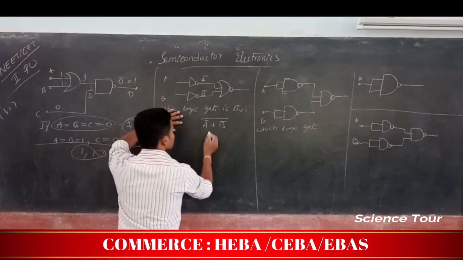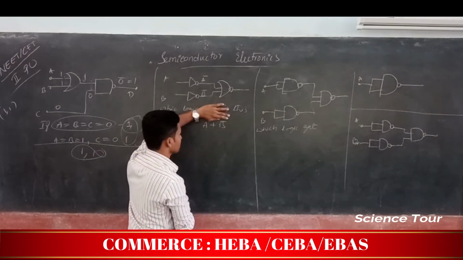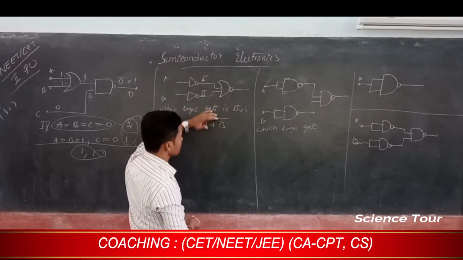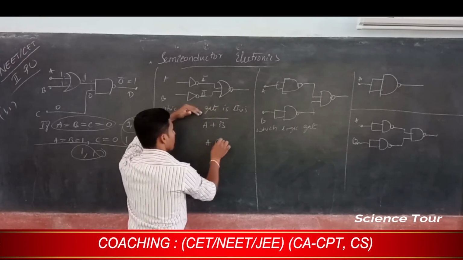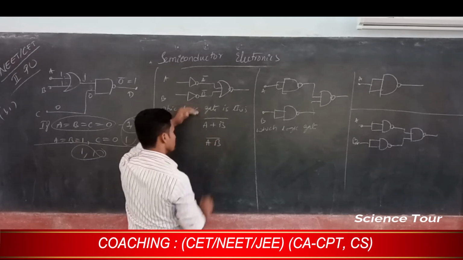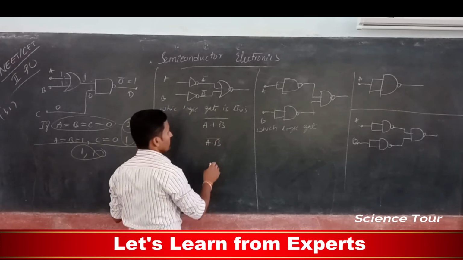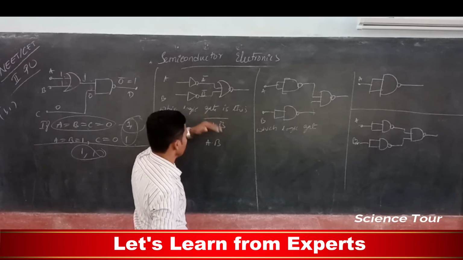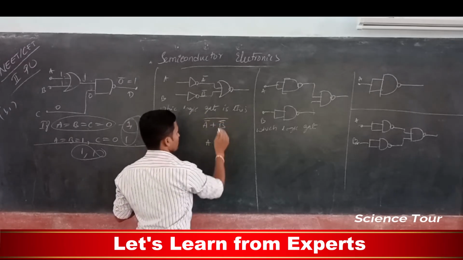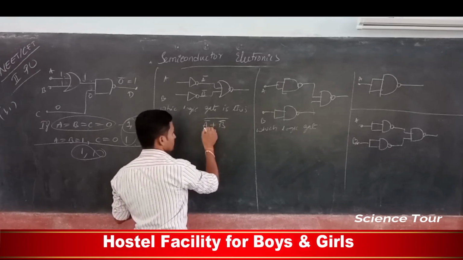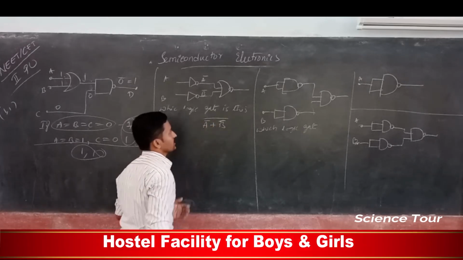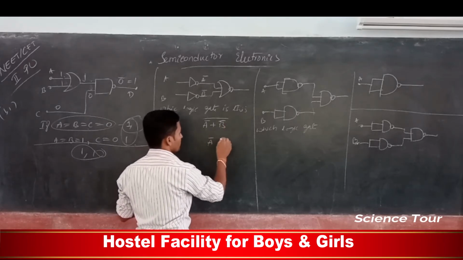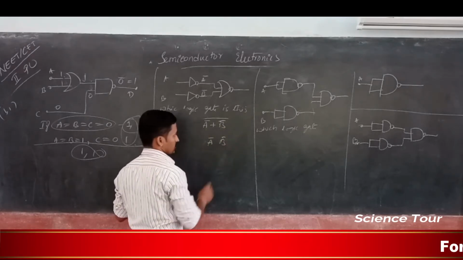What happens if you take this bar: A plus B whole bar is nothing but A bar dot B bar, isn't it?